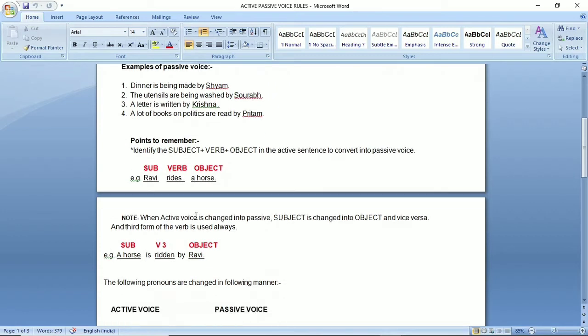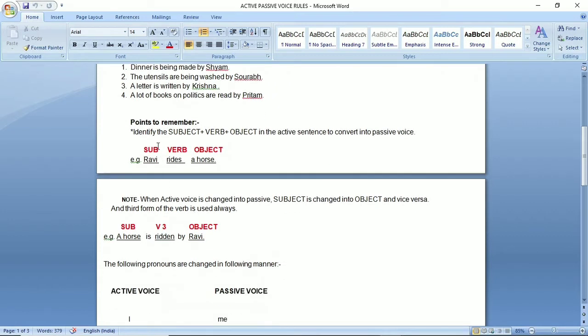Now some points to remember. For changing a sentence of active voice into passive voice, first of all, we should identify the subject, the verb, and object in the sentence. You can see in this example, Ravi rides a horse. Ravi is subject, rides is verb, and a horse is object.